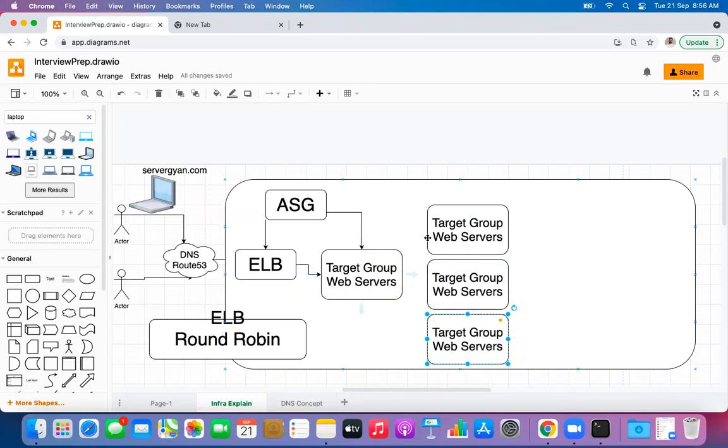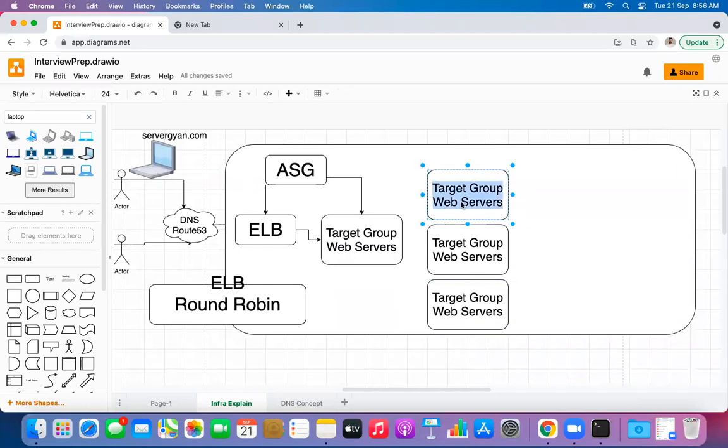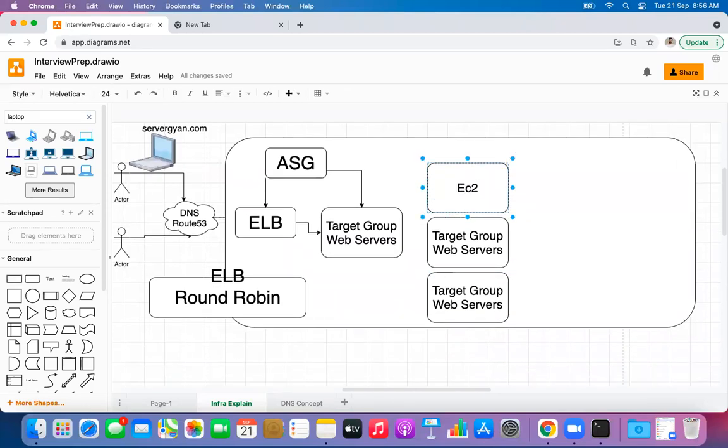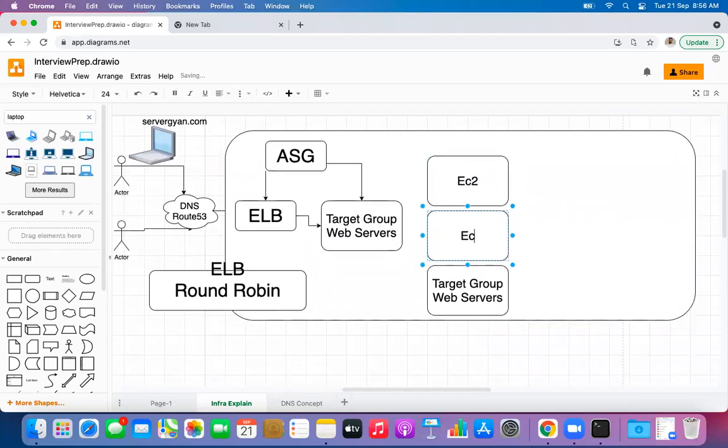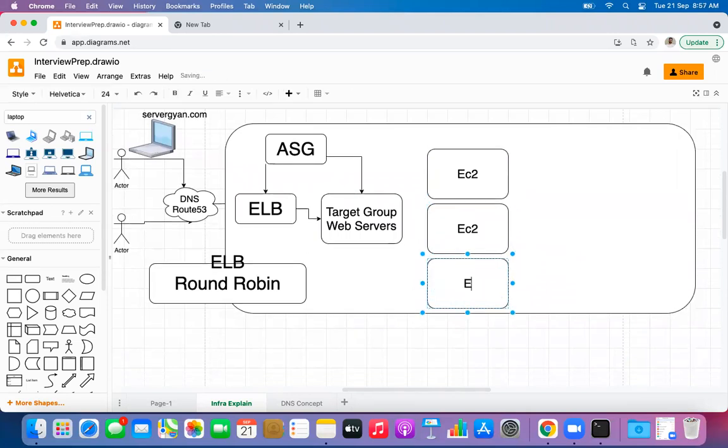Let us say this is the first EC2, this is the second EC2, this is the third EC2. Within the format of round robin, the load balancer will forward requests: the first request will go to this EC2 machine, the second will go to this, the third will go to this machine. That is known as round robin. Am I clear, guys?